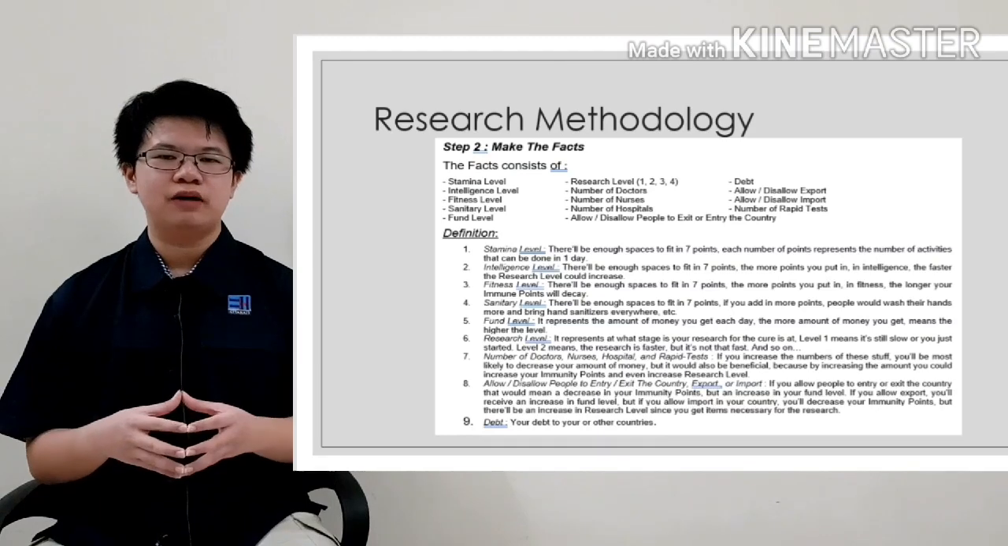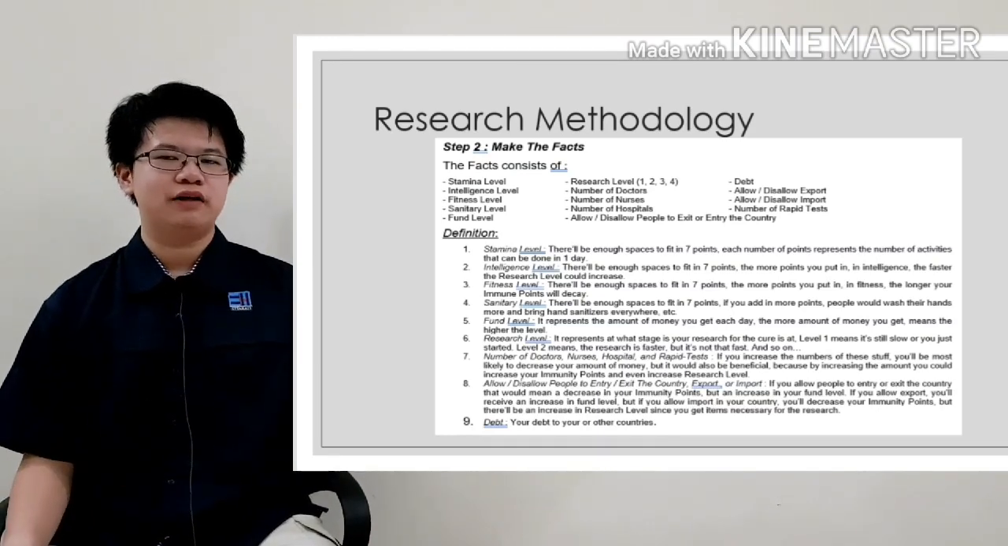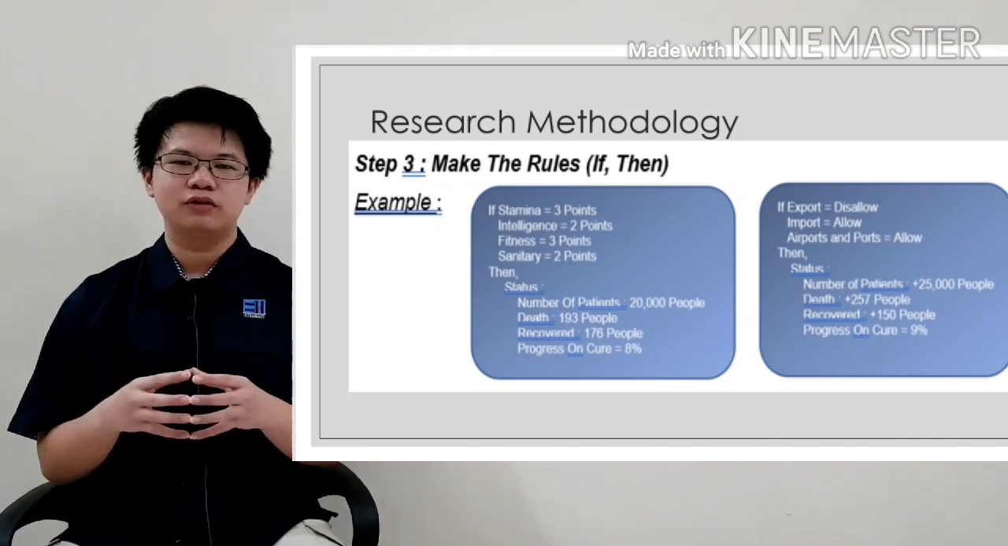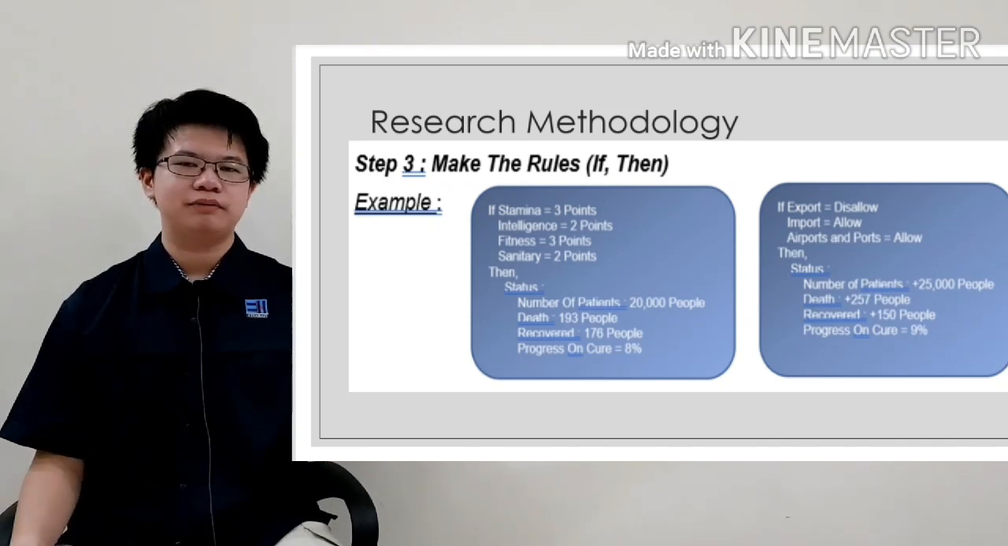Step 2. The making of the facts. Facts are basically just the if part of the rule. You can now pause to see all the facts and the definitions. Step 3. The making of the rules. The rules are basically just facts, but you also need to add conclusion. You can pause to see all the examples.